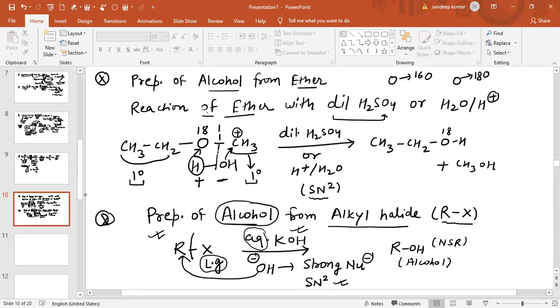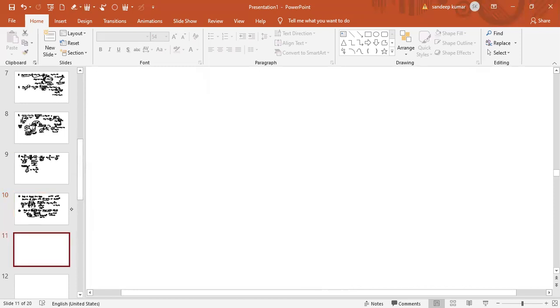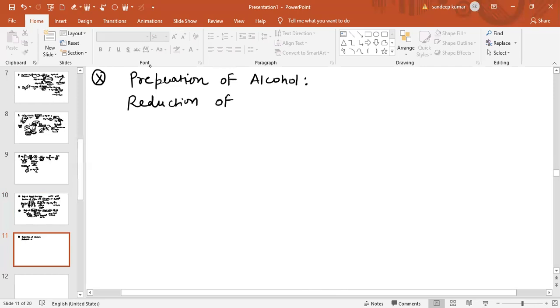Now see some other methods used for the preparation of alcohol. So now I am going to discuss reduction of carbonyl groups for the preparation of alcohol. Now see, which group is basically the carbonyl group? The carbonyl group is basically C double bond O. This is the carbonyl group.